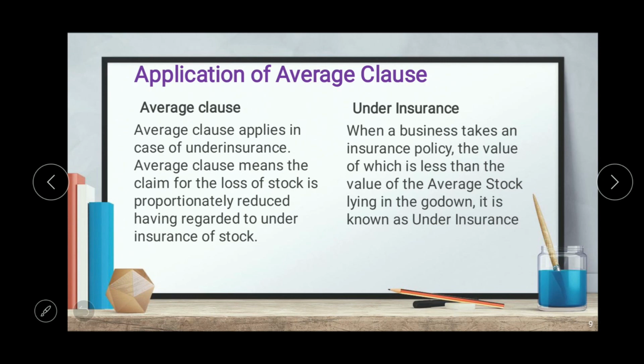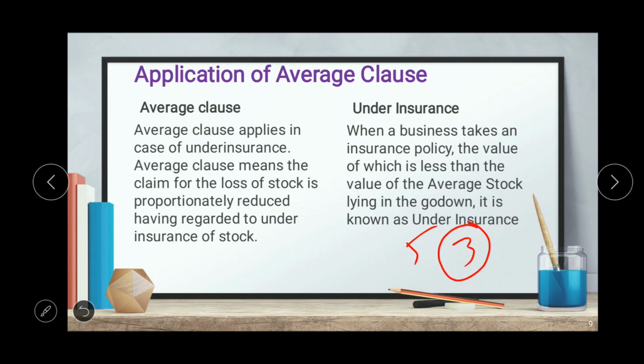Suppose we have average stock of rupees 5 lakh in the godown, but we take the insurance policy of rupees 3 lakh only, which is called under insurance.